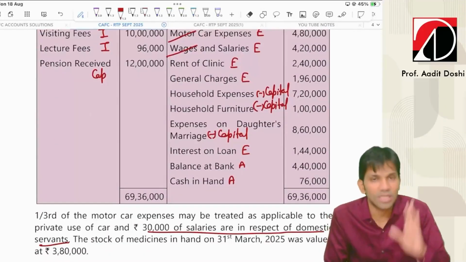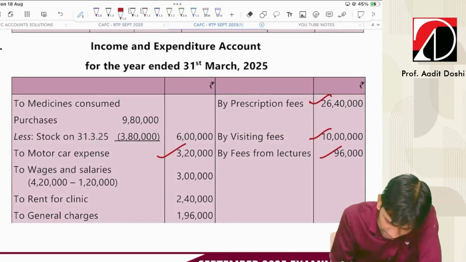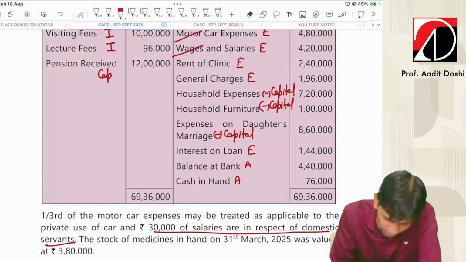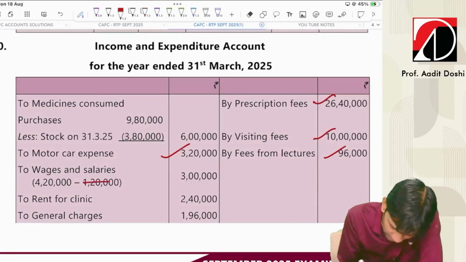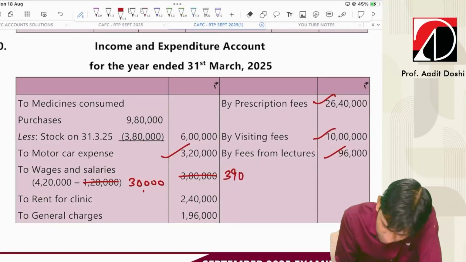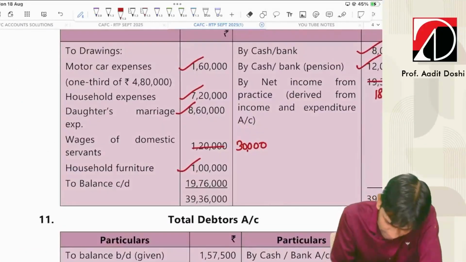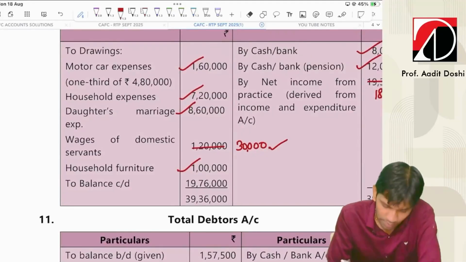4,20,000, out of that 30,000 is personal use. So 4,20,000 minus 30,000. Again, there's a printing error. This should come to 3,90,000. And again, it should go to capital account, 30,000. Yes, I've already rectified the same. Next,